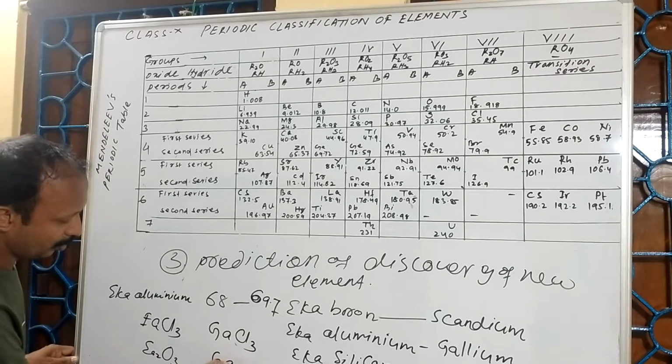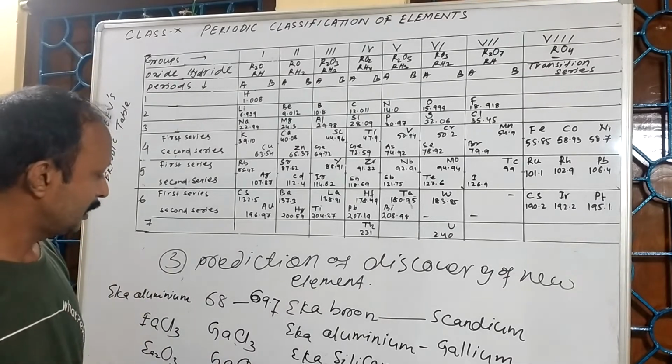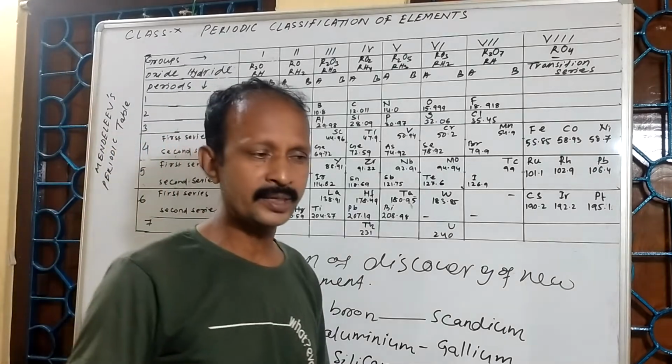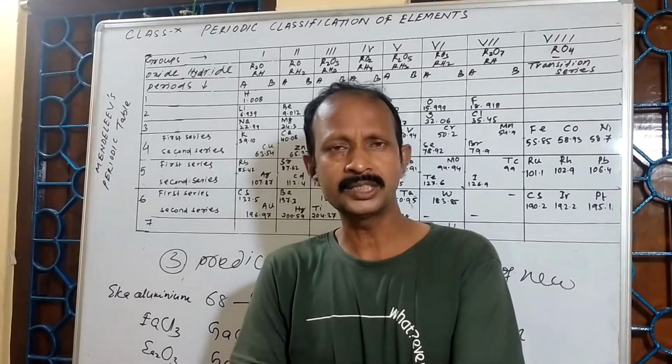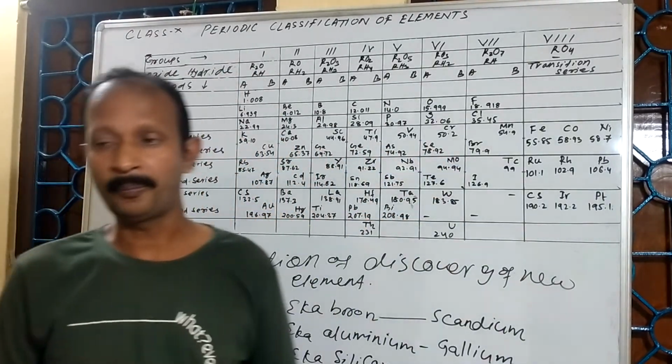After that, we found this is GaO3. That means his prediction was almost correct. That's why I said that Mendeleev was not an ordinary scientist, he was like a prophet.